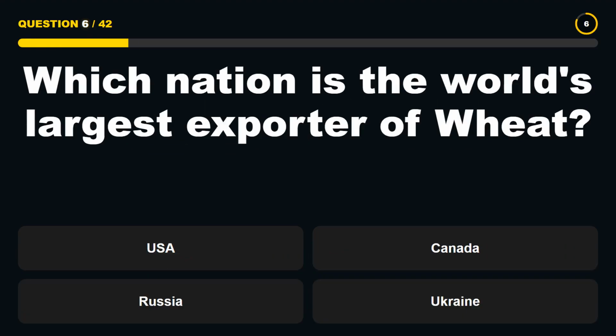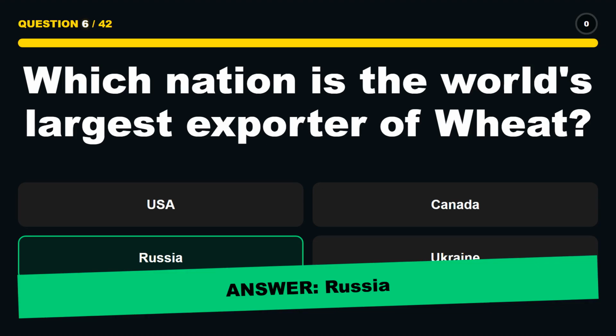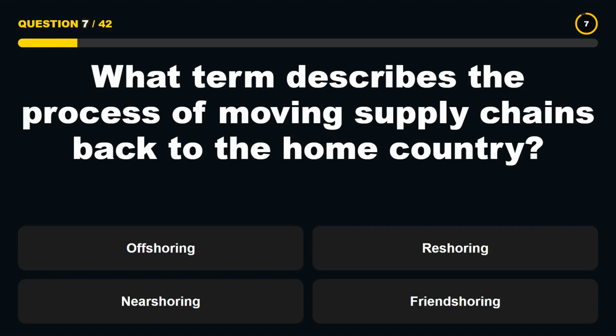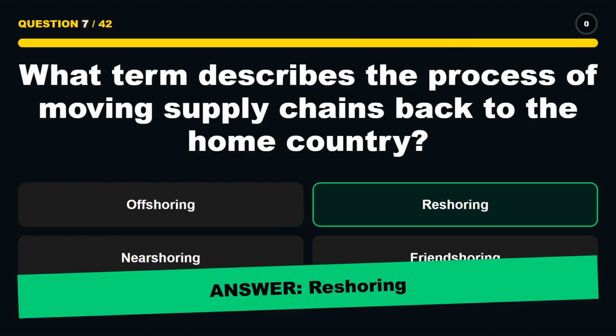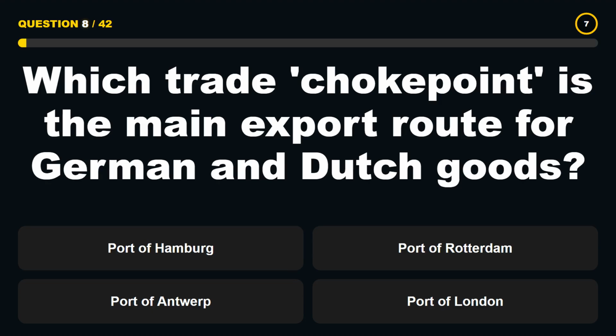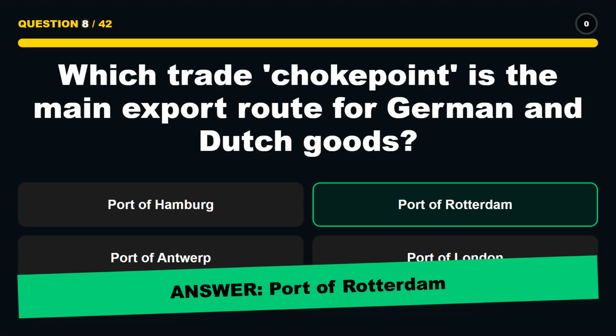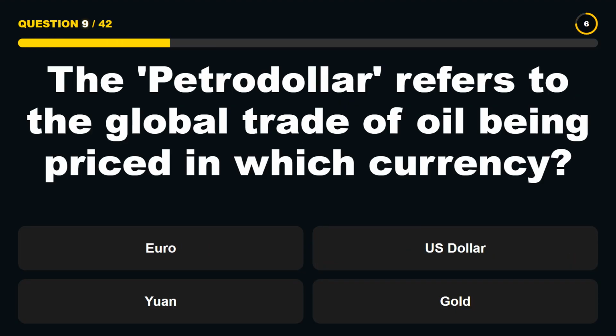Which nation is the world's largest exporter of wheat? Russia. What term describes the process of moving supply chains back to the home country? Reshoring. Which trade choke point is the main export route for German and Dutch goods? Port of Rotterdam. The petrodollar refers to the global trade of oil being priced in which currency?